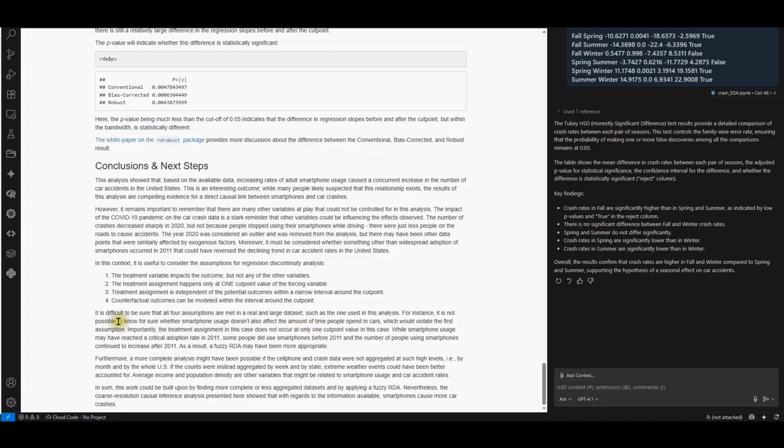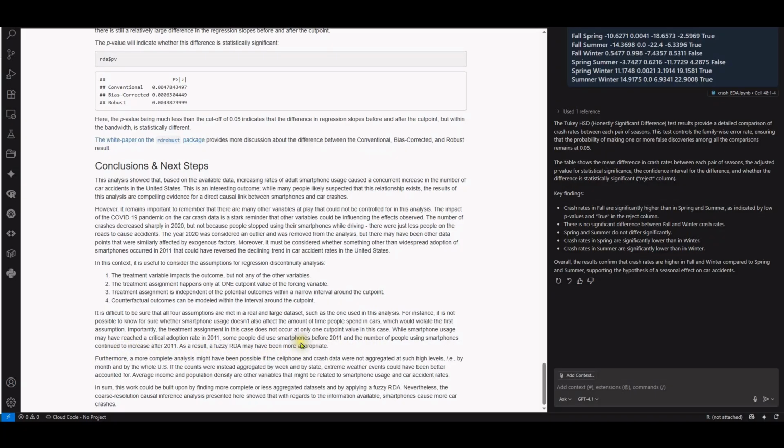For instance, it is not possible to know for sure whether smartphone usage doesn't also affect the amount of time people spend in cars, which would violate the first assumption. Importantly, the treatment assignment in this case does not occur at one cut point value. While smartphone usage may have reached a critical adoption rate in 2011, some people did use smartphones before 2011, and the number of people using smartphones continued to increase after 2011. As a result, a fuzzy RDD may have been more appropriate.